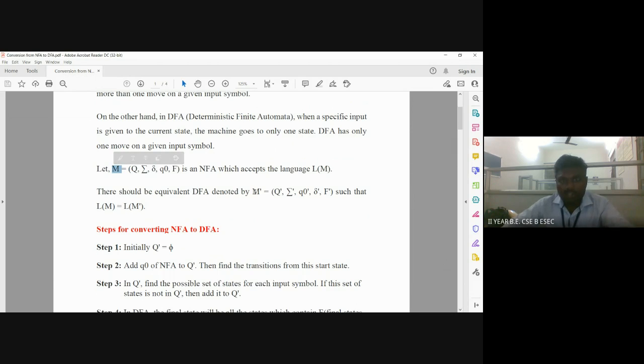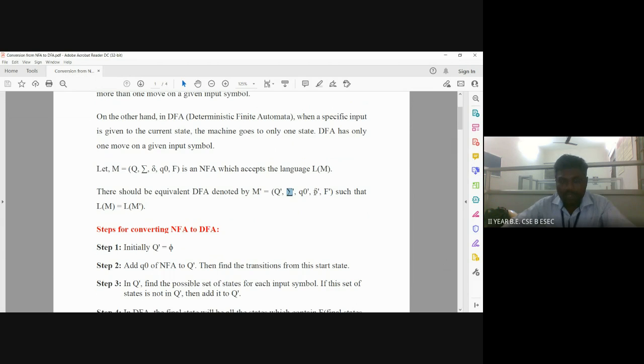In the DFA, all the tuples are represented using a dash: Q dash, the finite set of states in the DFA, and sigma dash, the finite set of input symbols in the DFA. Q naught dash is the starting state of the DFA.